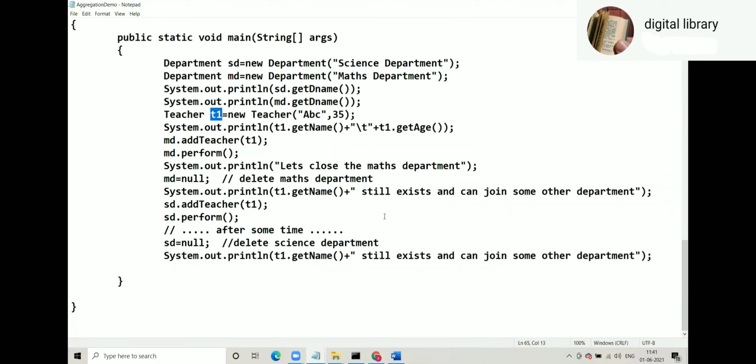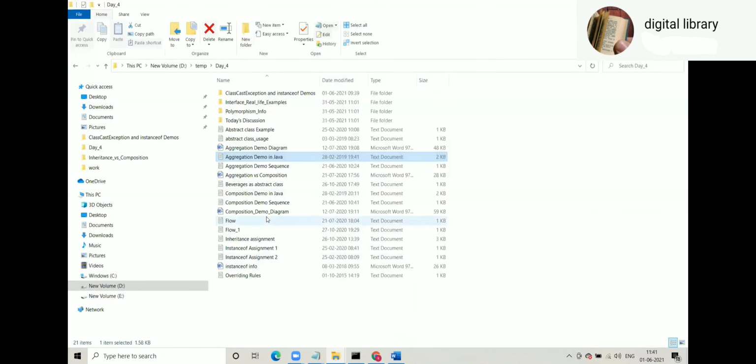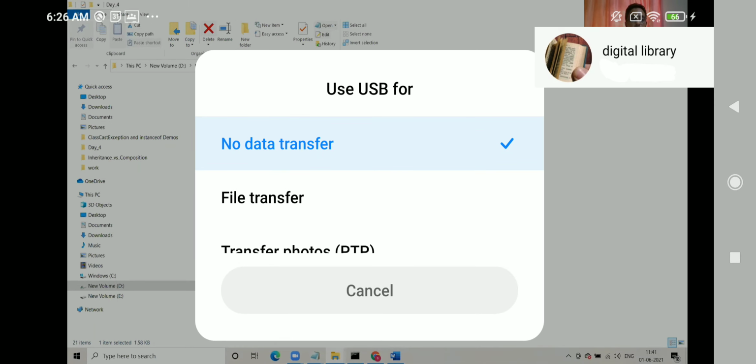Now we'll see a composition example in Java. Composition.